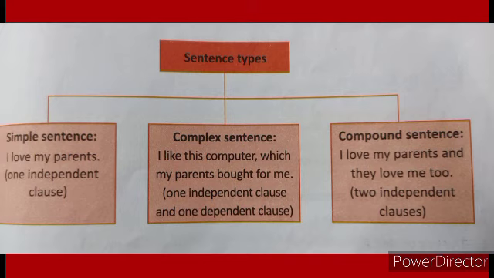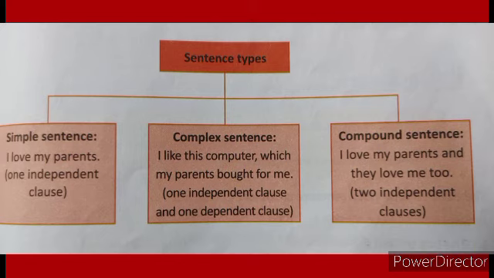The conjunction separates the two clauses: Rahim joined early and he failed in the contest. So here we have two independent clauses. So it is a compound sentence. So always remember, students, in a simple sentence we get one independent clause.